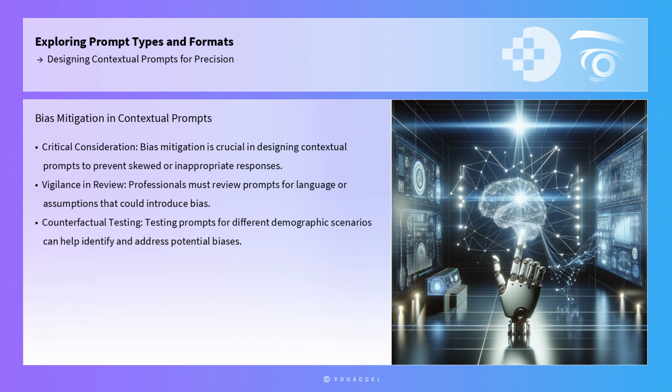Bias mitigation is another critical consideration in designing contextual prompts. Unintentional bias in prompts can lead to skewed or inappropriate responses from AI systems. Professionals must be vigilant in reviewing prompts for language or assumptions that could introduce bias. Techniques such as counterfactual testing, where prompts are tested for different demographic scenarios, can help identify and address potential biases.